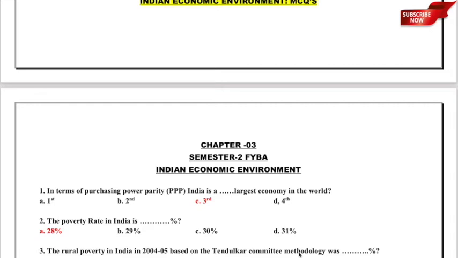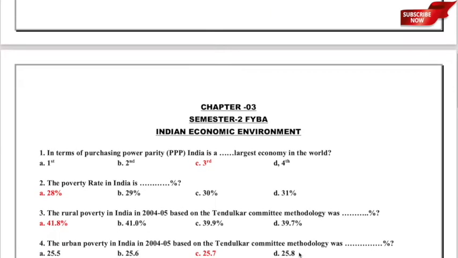Let us now move to question number 2. The poverty rate in India is dash percent, and the options are A 28%, B 29%, C 30%, or D 31%. So here the correct answer is option A, 28%. I hope that is clear. Let us now move to the next one.